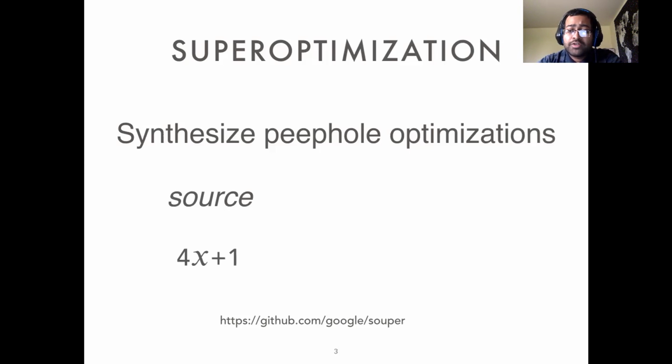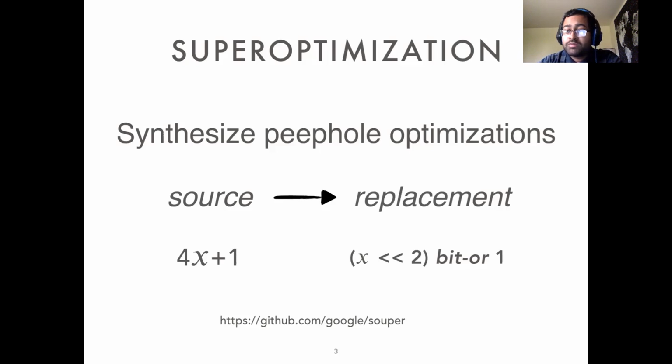Now, Souper tries to do this by synthesizing optimizations tailored to the code being compiled. Given a source pattern, Souper comes up with a replacement which is better according to some cost model. For example, a shift might be significantly faster than a multiply on an embedded processor. Also, for the optimization to be sound, the replacement has to refine the source, which means it has to produce the same result in the absence of undefined behavior for all possible inputs. For convenience, I'm going to refer to the stronger property, which is equivalence, for the rest of this talk.